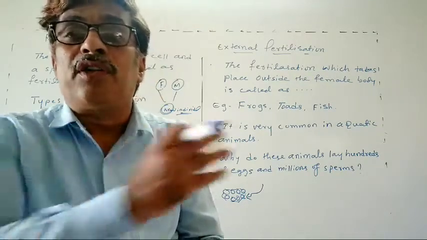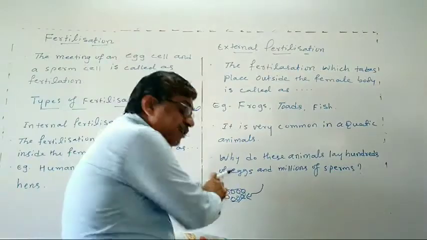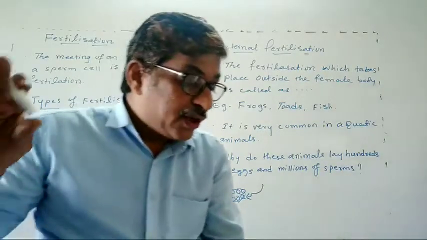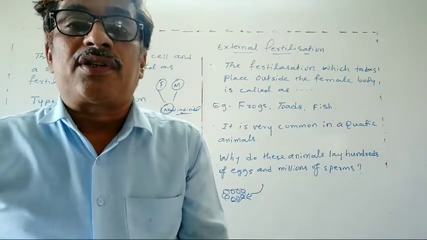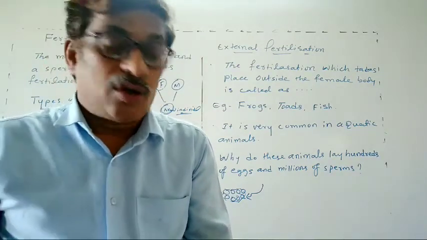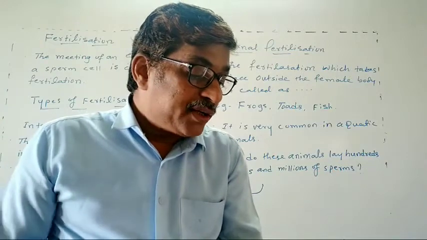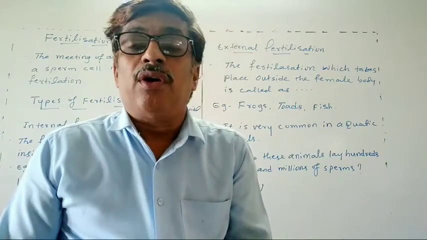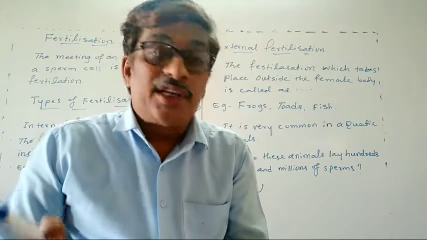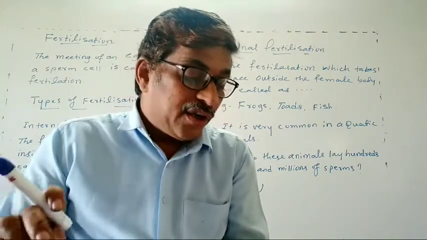They may feed on these eggs. They may eat these eggs. That is why the production of a large number of eggs and sperm is necessary to ensure the fertilization of at least a few of them.